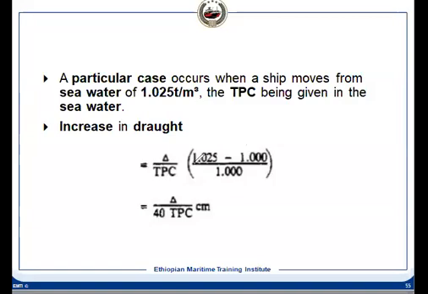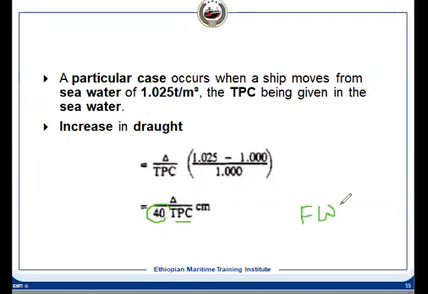Then you will get delta divided by 40 TPC, because if you calculate this, it will be 1 by 40. So this is called the fresh water allowance.